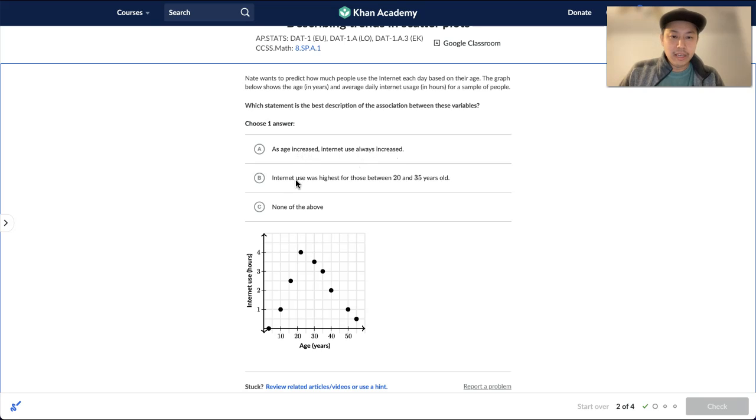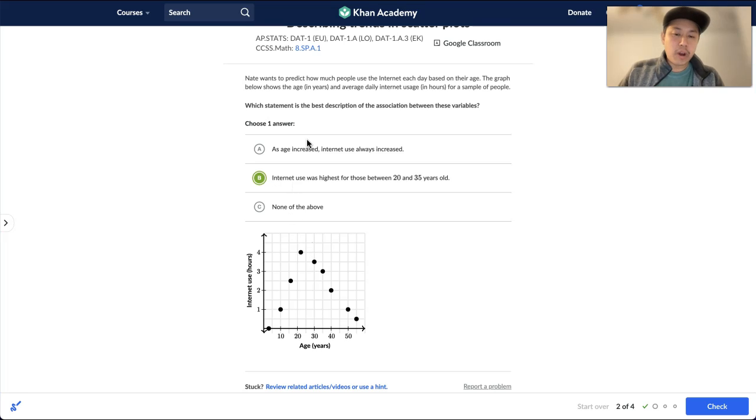Option B, internet use was highest for those between 20 and 35 years old. So that is true. But then there's no option that says no correlation. I was kind of assuming that, but this second option is true. If you're looking at all the data between your 20-year-olds and 35-year-olds, we have the highest internet use. So we'll go ahead and pick that.